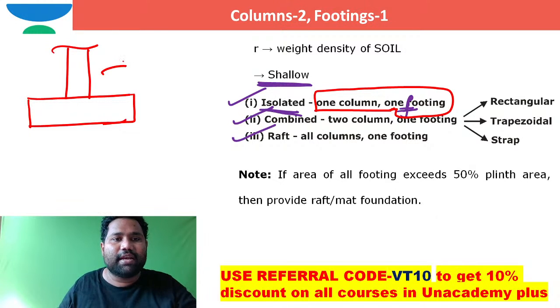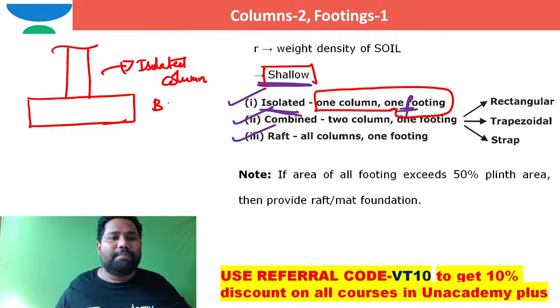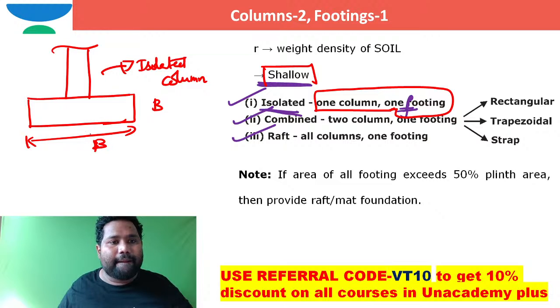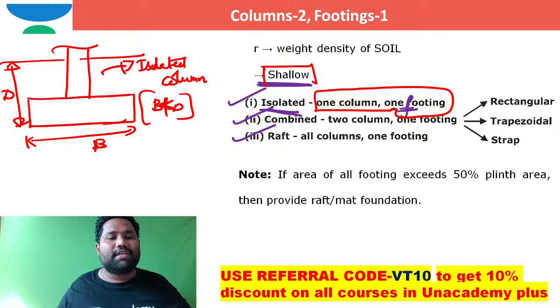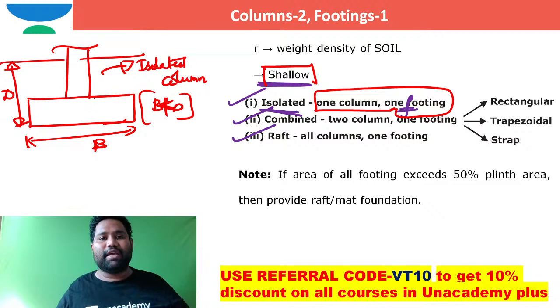In such case this is an isolated column. Moreover, this is a shallow foundation when breadth B, the width of the foundation, is not less than D. That's the reason why it is called a shallow foundation, and this foundation is supporting only one column. So it is an isolated shallow foundation.